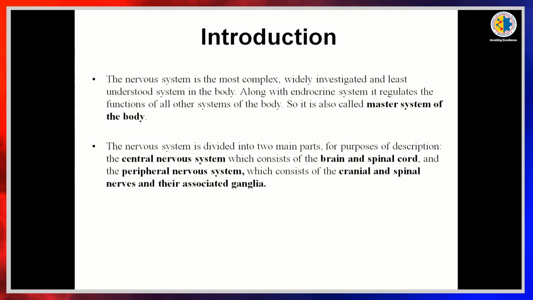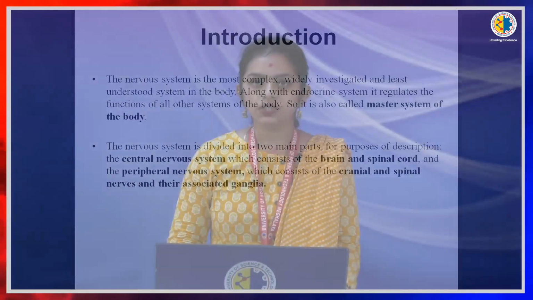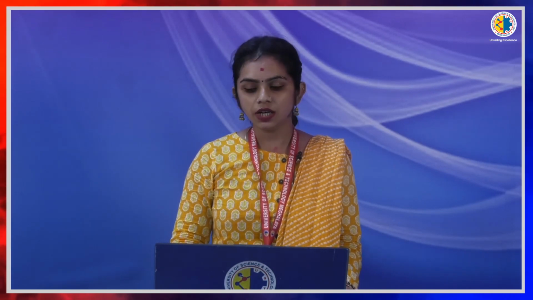Basically, the nervous system is divided into two terms. One is the central nervous system and the other is the peripheral nervous system. The central nervous system is further divided into two categories, one is your brain and another is the spinal cord, and then the peripheral nervous system is again divided into two categories, cranial nerves and the peripheral nerves or spinal nerves along with their ganglia.